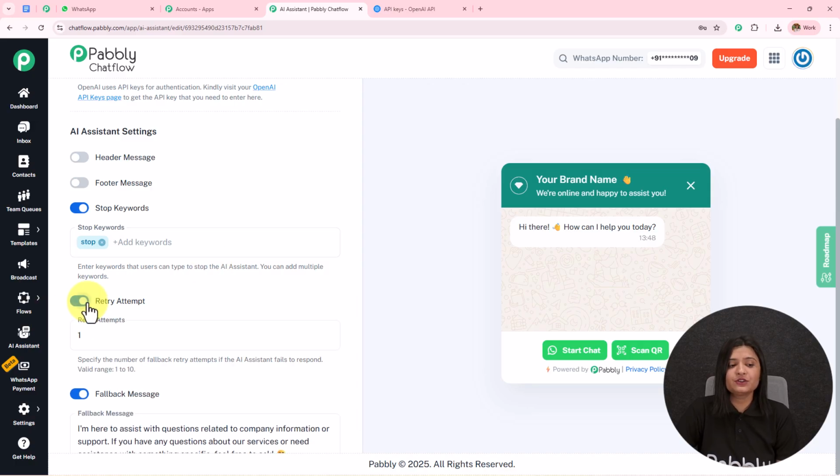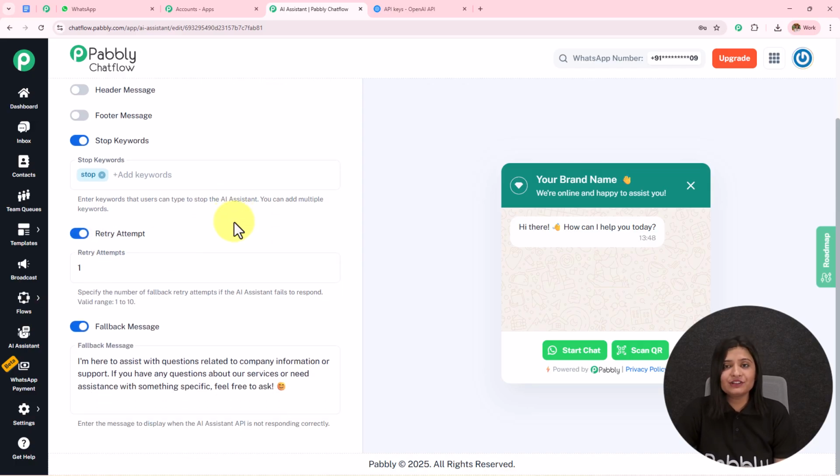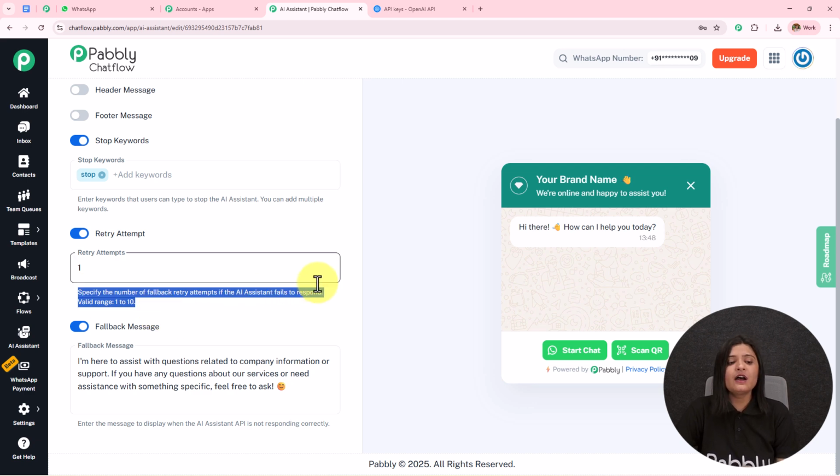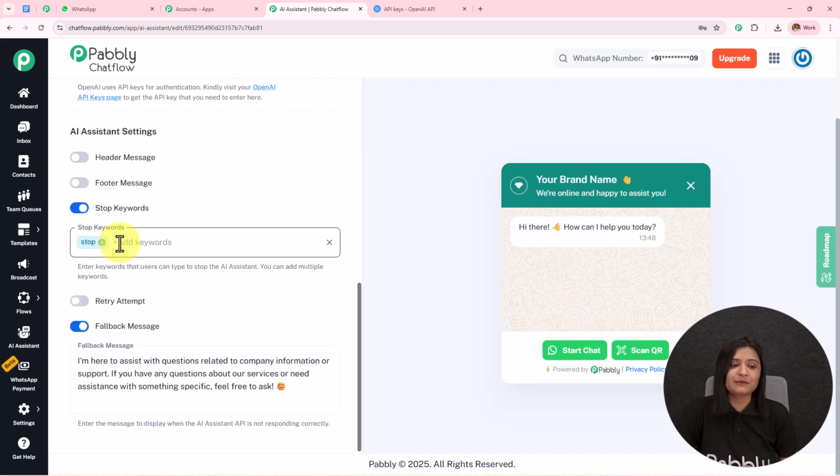If you want, you can toggle on this retry attempt, and if the AI fails to answer, it gets a retry attempt using which it can answer the queries again. It says specify the number of fallback retry attempts if the AI assistant failed to respond. Valid range is 1 to 10. So if you want, you can increase or decrease the retry attempts. I'm going to toggle this off.